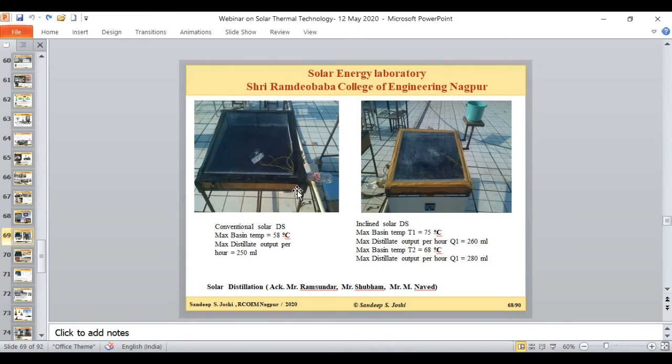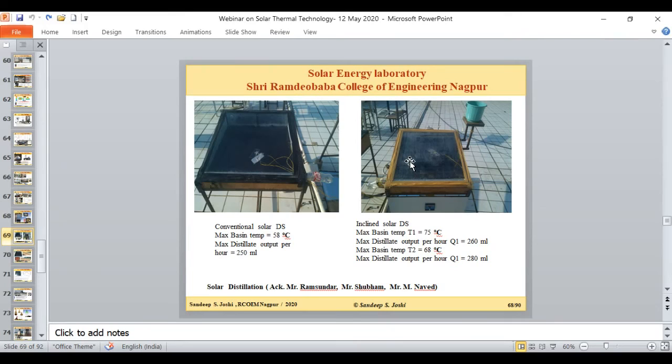We tried to modify it with the help of multiple arrangements. The first arrangement in this segment is the inclined solar distillation. Instead of letting the water sit as a still, we circulate the water as droplets, so that at the top there is one arrangement to put the water drop by drop on the absorber surface, so that the water gets more settlement time.